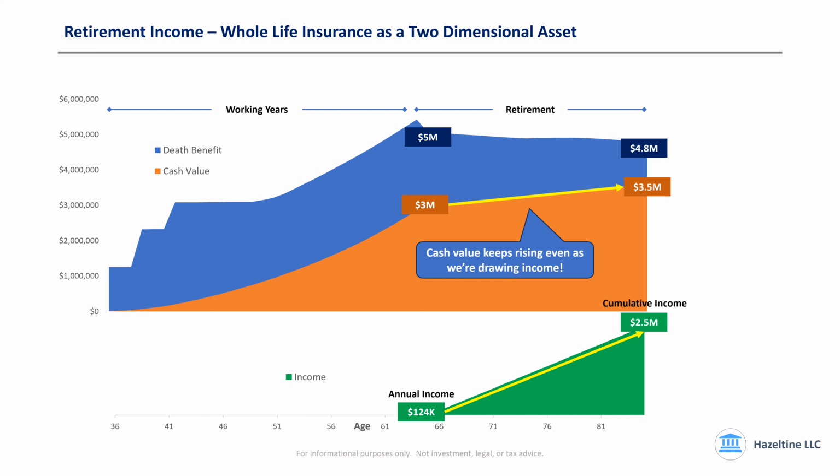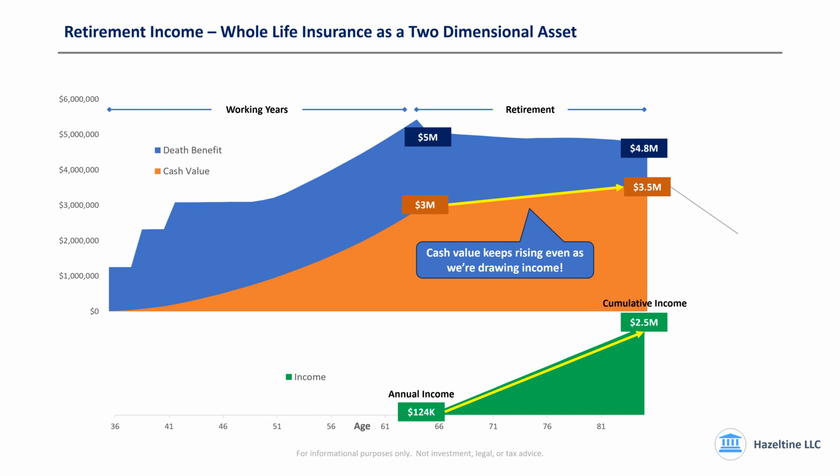And our death benefit is now at about $4.8 million, so our net death benefit hasn't moved very much either. Again, we took $2.5 million of tax-free retirement income out of this policy, and we haven't even really nicked the total value of the policy. That's what's so important to understand. When you have $3 million in cash value in a seasoned whole life policy, you can really mentally double that number. Why?